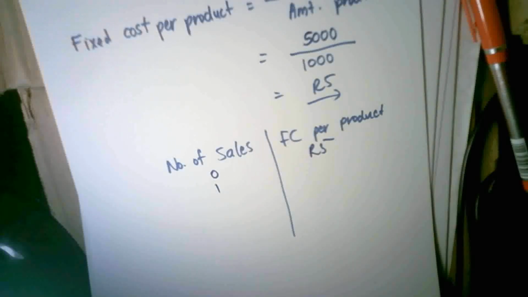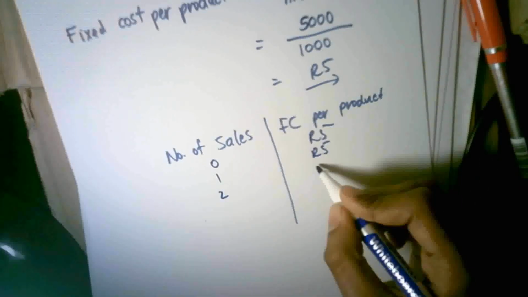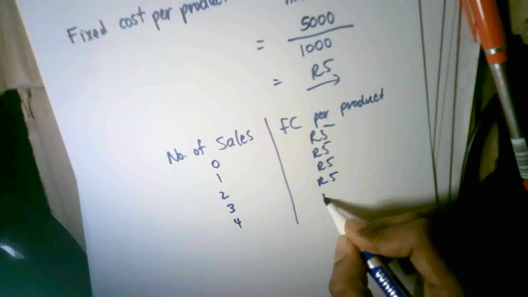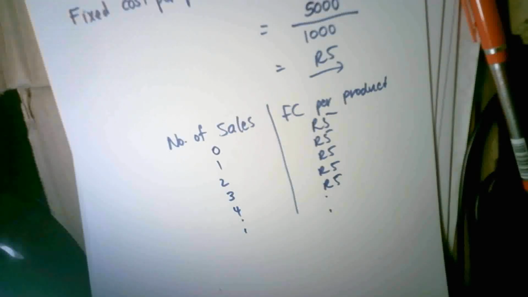It does not change. It will always remain as 5. If we sell 1 product, the fixed cost per product is 5 Rand. If we sell 2, it's 5 Rand. If we sell 3, it's 5 Rand. If we sell 4, it's 5 Rand, and you get the point. It will be 5 Rand throughout. It does not change.